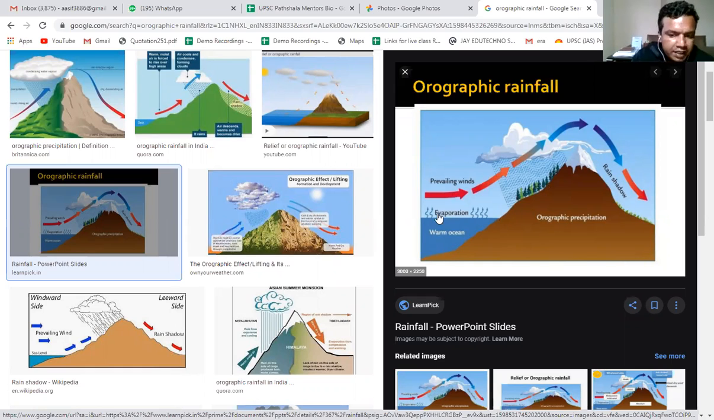Now here we can see in orographic rainfall, suppose there is a warm ocean, the temperature is high, and that leads to evaporation. And when the winds move from this ocean body towards the land, they bring some moisture. So here there is an addition of moisture.